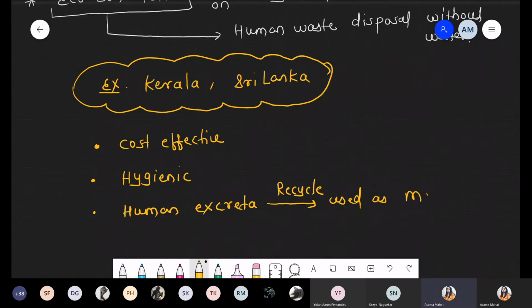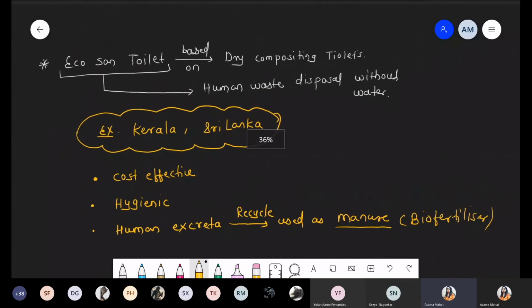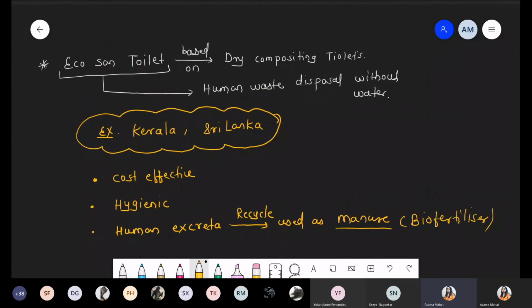And we know that when we talk about manure, we are talking about biofertilizer. Manure is also called biofertilizer. And when we talk about biofertilizer, ultimately it will reduce the need for chemical fertilizer. So this is another way, without water, to dispose of or decompose human waste, and it has different effects, but it is not widely used. According to the syllabus, we have only two places: one is Kerala and another is Sri Lanka, where such eco sand toilets are present.